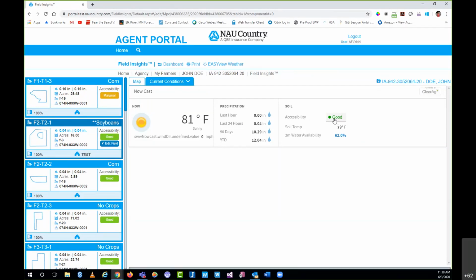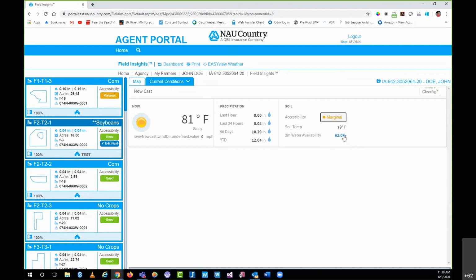And what's cool about that is that if this was changed by John Doe, let's say he got in his truck and drove out to some of the fields and noticed, I could probably get out there and harvest if it was later in the year, or plant or spray, whatever the case may be. So the good status is probably fair, but it's still pretty wet, and I consider that to be marginal.